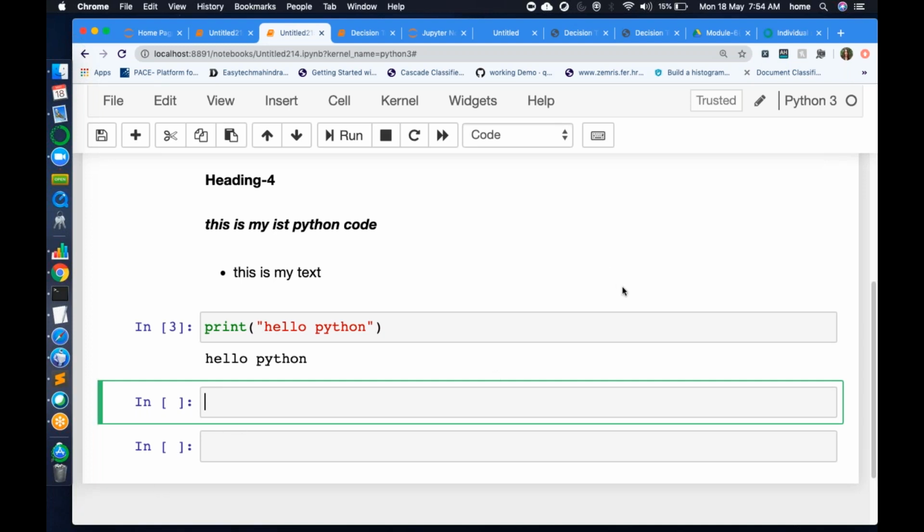Sasmita, just one question. For Python, how many days will it take to complete it? So for Python, I think the basic Python we will complete soon, but the advanced Python will take some time.